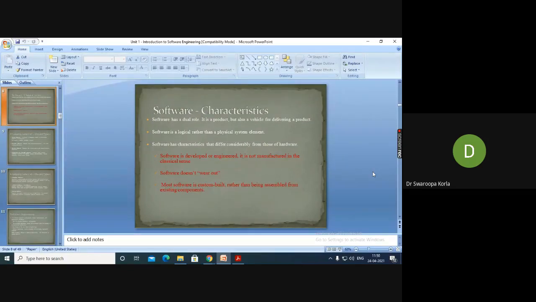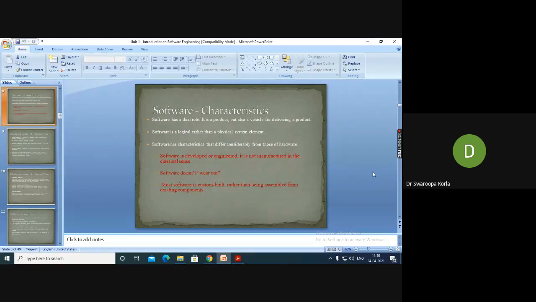Software is developed or engineered. It is not manufactured in a classical sense, just like hardware. This is the first characteristic of software. The software does not wear out. It won't expire. Generally, the program is not going to be lost from anywhere.